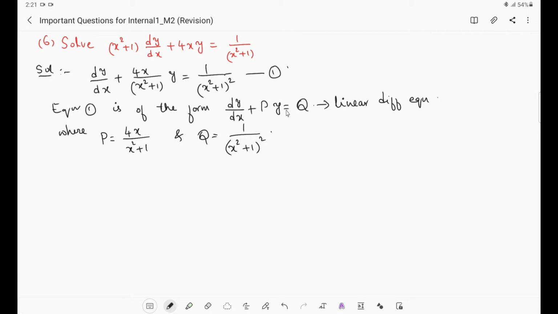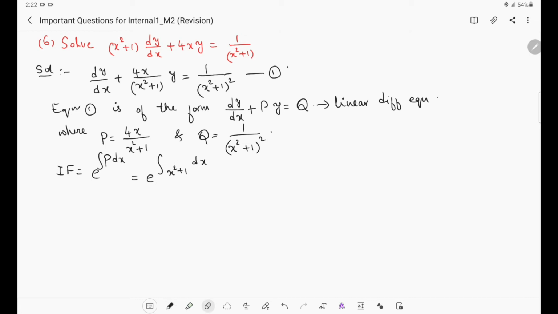Now you can compare this equation with this. Then what we will get: dy by dx plus, in place of P we are having 4x by x square plus 1, and in place of Q we are having 1 by x square plus 1 whole square. For solving this equation, what do we do? We find the integrating factor. The integrating factor is e power integral capital P dx, which is equal to e power integral, what is capital P? Capital P is 4x by x square plus 1 into dx.